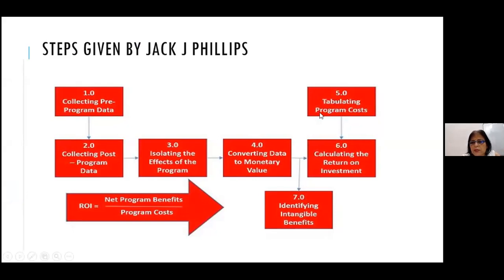Actually, before that, you must tabulate the program costs also. And after calculating the return on investment or separately, you should also identify intangible benefits that accrue. And ROI has a formula: net program benefits upon program costs. So that is the formula.